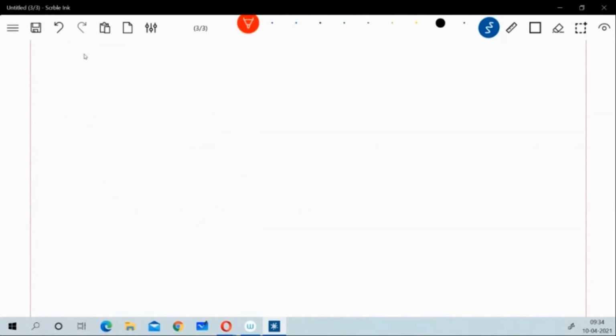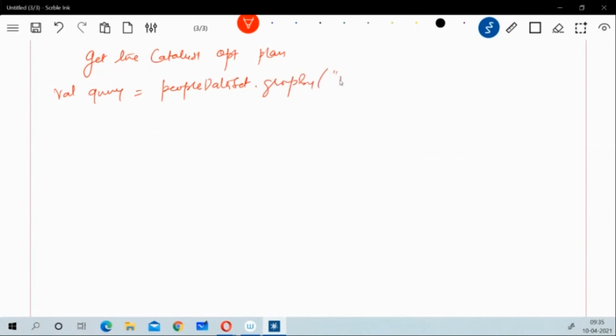So now we can see how we can get the Catalyst optimizer plan. For that, we are defining one dataset named query, and then we are applying some operations on the dataset called people dataset. Let's say we have a group by function based on our column called ID, and then we are counting the records, and we call it total. Now this total will be the column name.